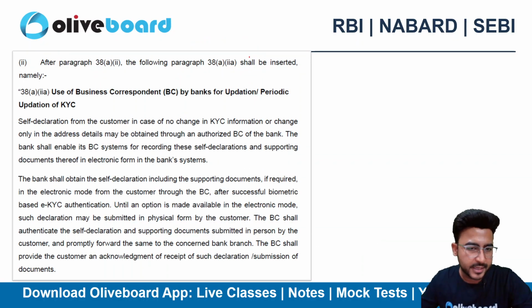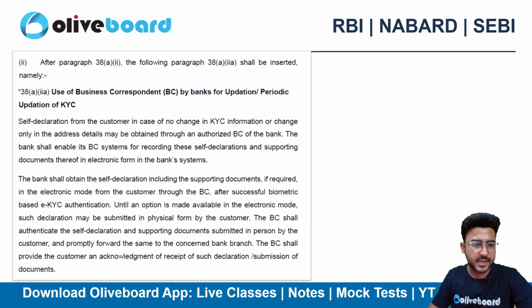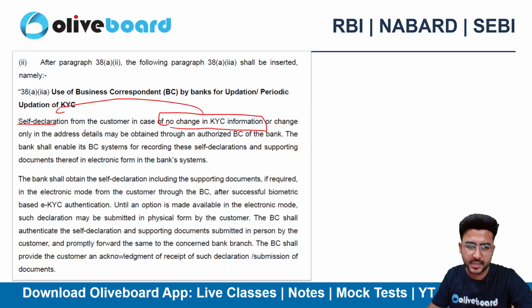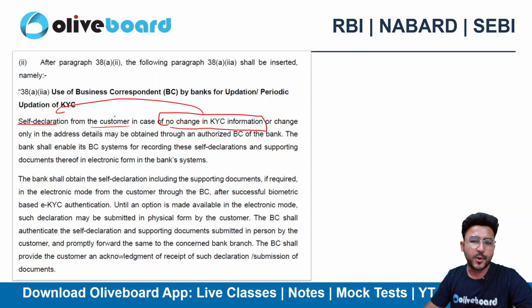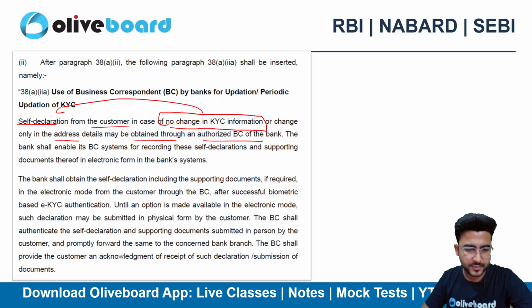You can read here that a self-declaration form, in case there are no changes in the KYC, will also work instead of redoing the entire KYC. Or in case there is just a change in address, these kinds of updates can definitely be done through the authorized business correspondents of the banks as well. So that's the provision here.